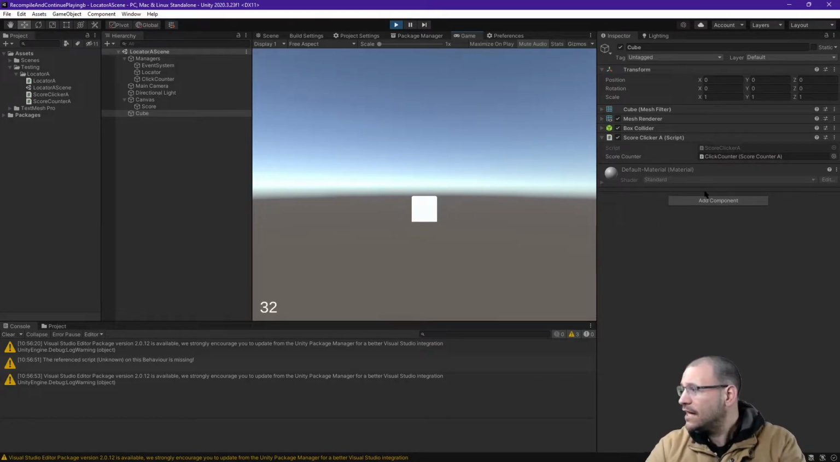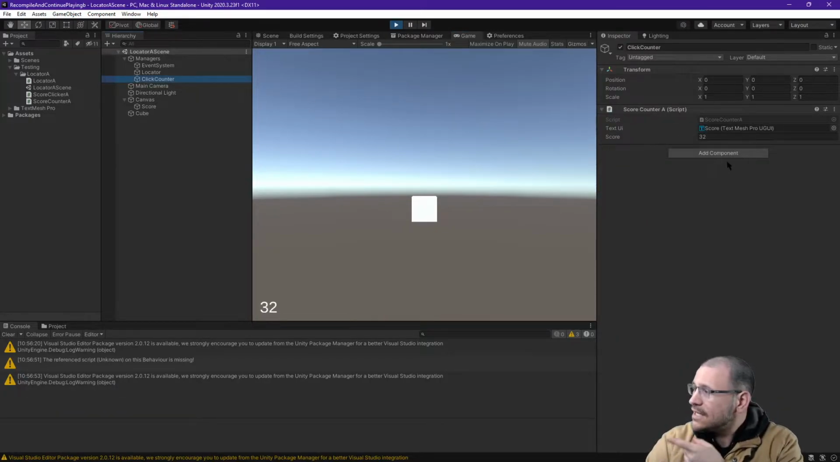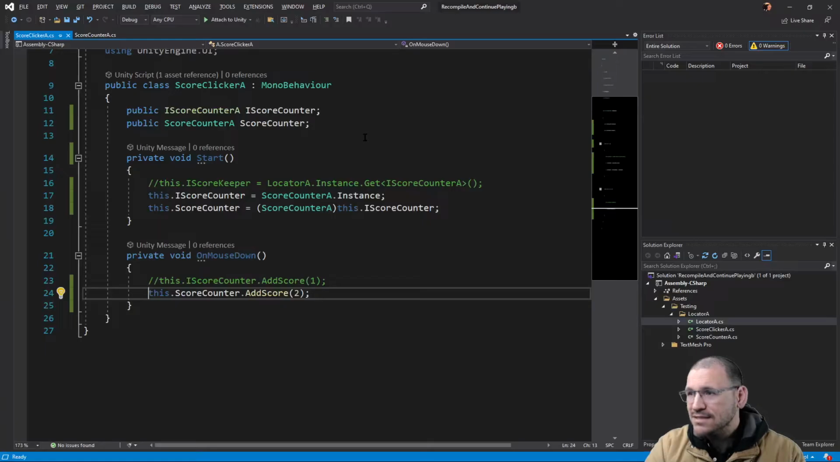So this part worked. And you can see it still holds the reference here. And over here in click counter, it's also holding the reference, 32. It remembered the score that we were using. Okay, so I return to the code, again, not stopping it.